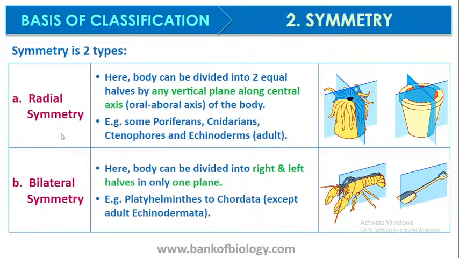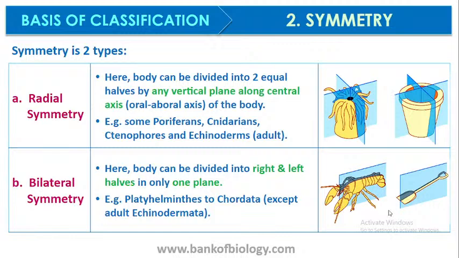What is radial symmetry? If you can see here, you can see the examples of some of the cnidarians. In radial symmetry, along any vertical plane through the axis, the body of the organism can be divided into two equal halves. Whereas bilaterally symmetrical is not from any of the axes. It is only the right and the left half, only one plane, that can be divided into two equal halves.